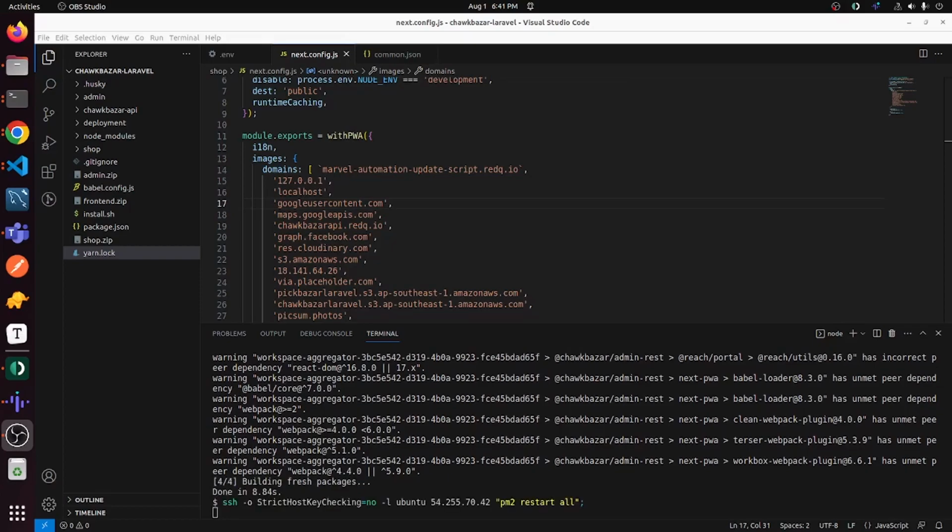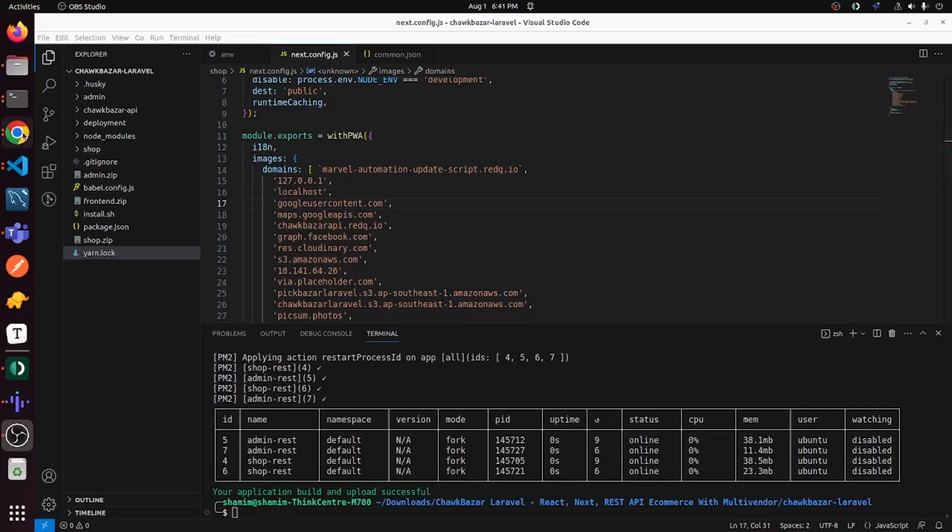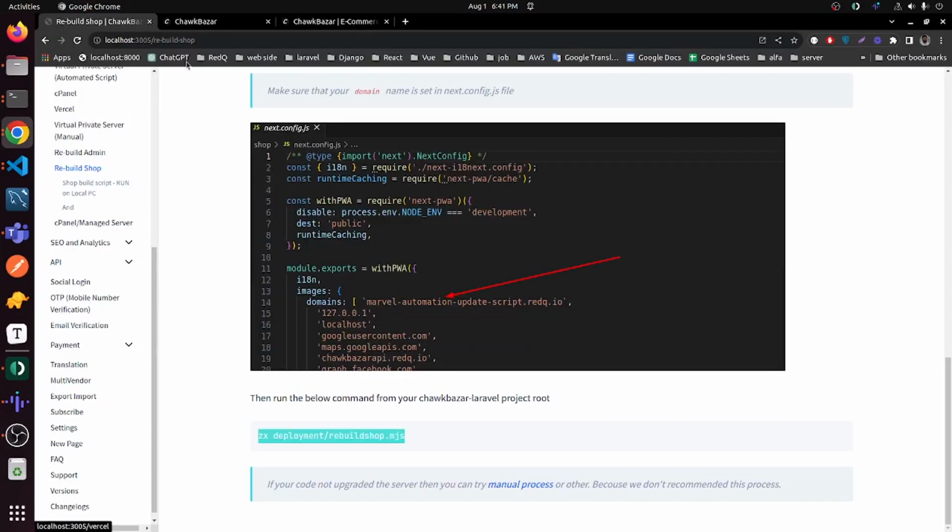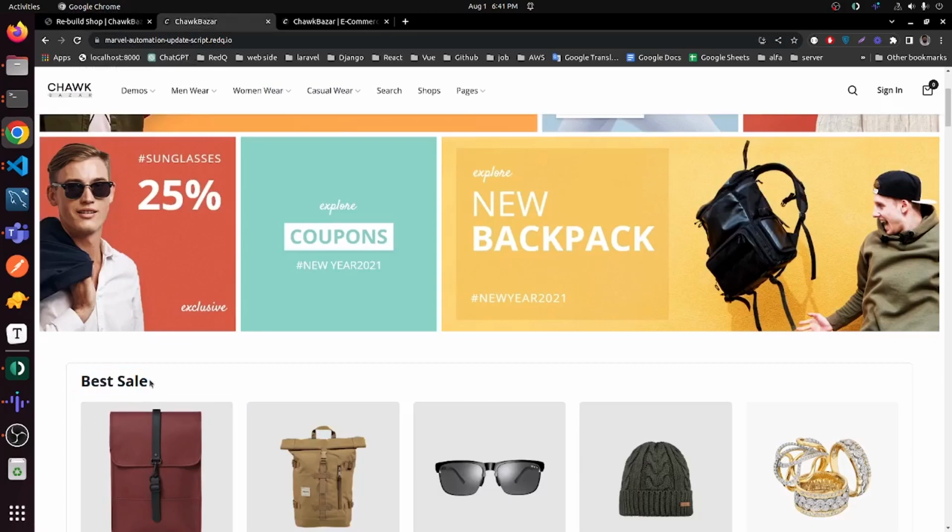If your server is password protected, then enter your password. We don't recommend the auto-script process. If you find any problem, then you can try the manual deployment process. Now refresh the page and you can see flash sale.